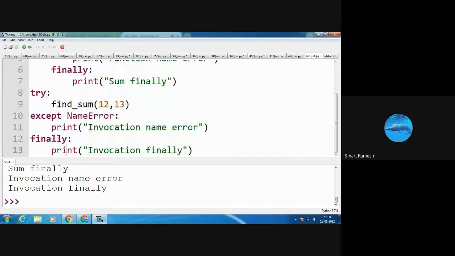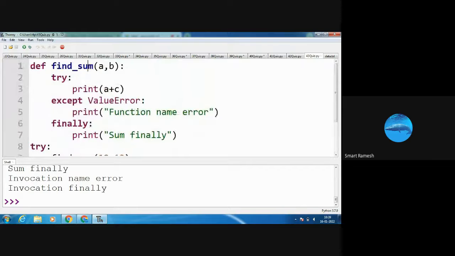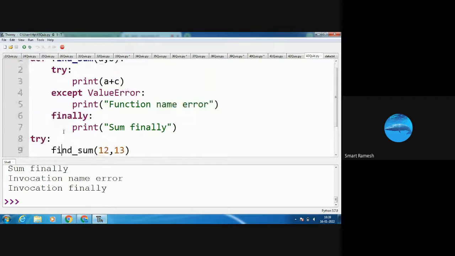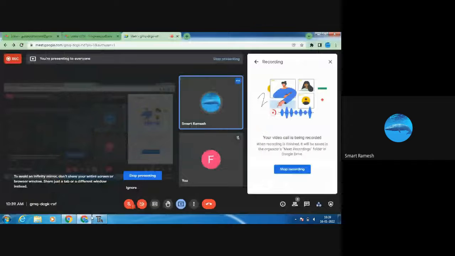Next one, finally block will execute. Which finally block will execute? Invocation finally will execute. So that is also displayed in the output screen. Okay, see here this exception and this finally block won't be executed. Here the name error is there, so this exception will execute and its corresponding finally block is executed. Okay, yes, students can understand. Okay, that's all. Thank you all.